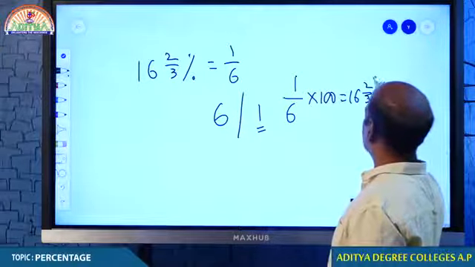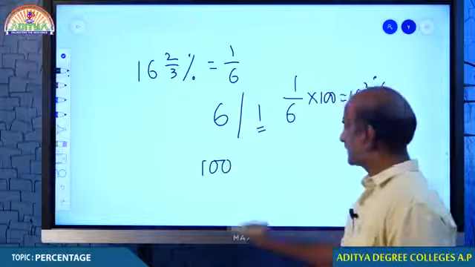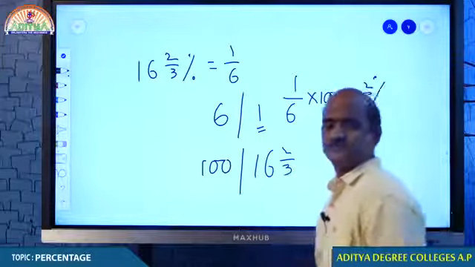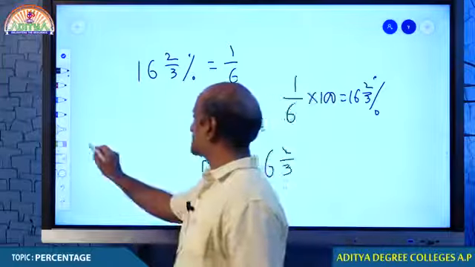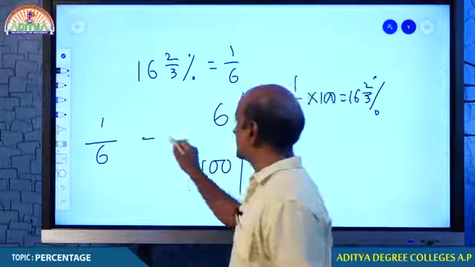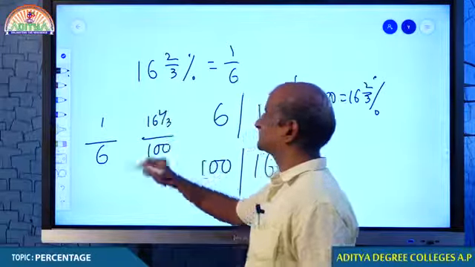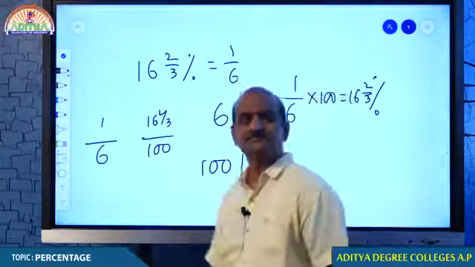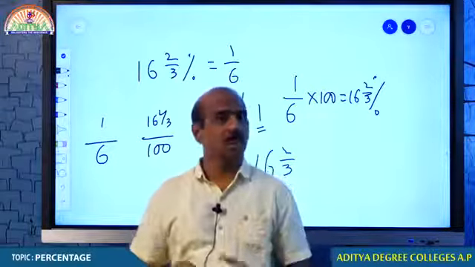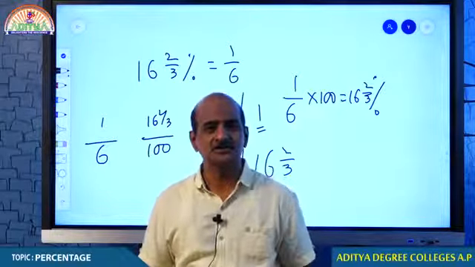What is the meaning of 16 2/3%? For every 100 cases you are testing, close to 16 cases are confirming as positive. Come on students, in fraction, for every 6, 1 case. In percentage, for every 100, 16 2/3. Of course, it can be close to 17. I hope you understand what I mean. So this is all about calculation.